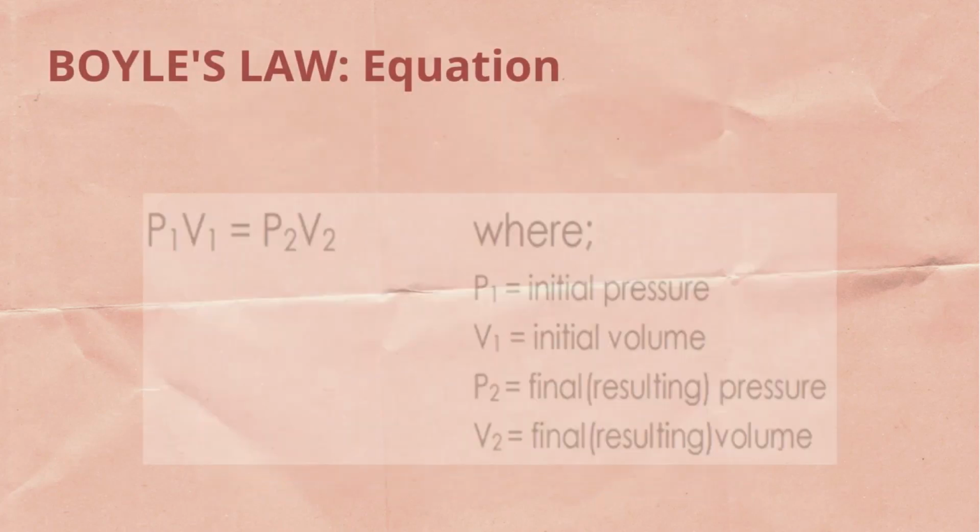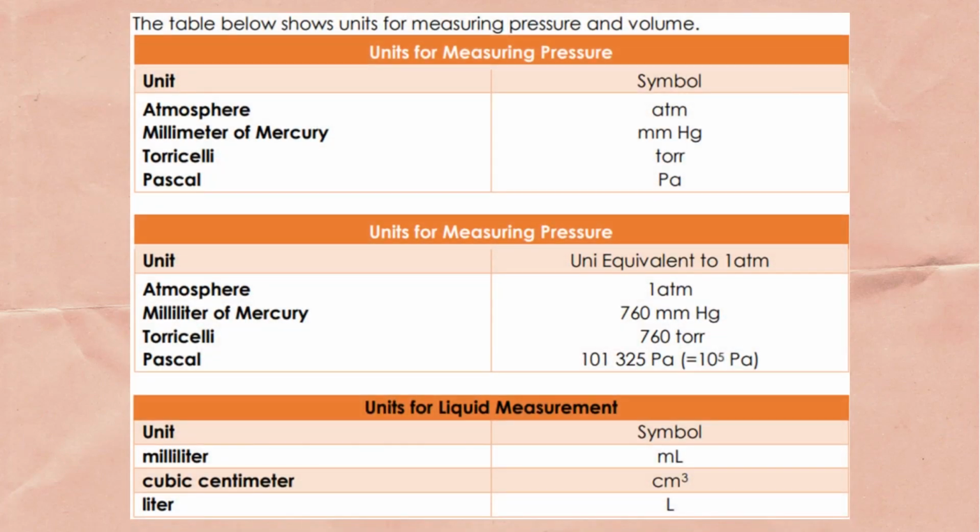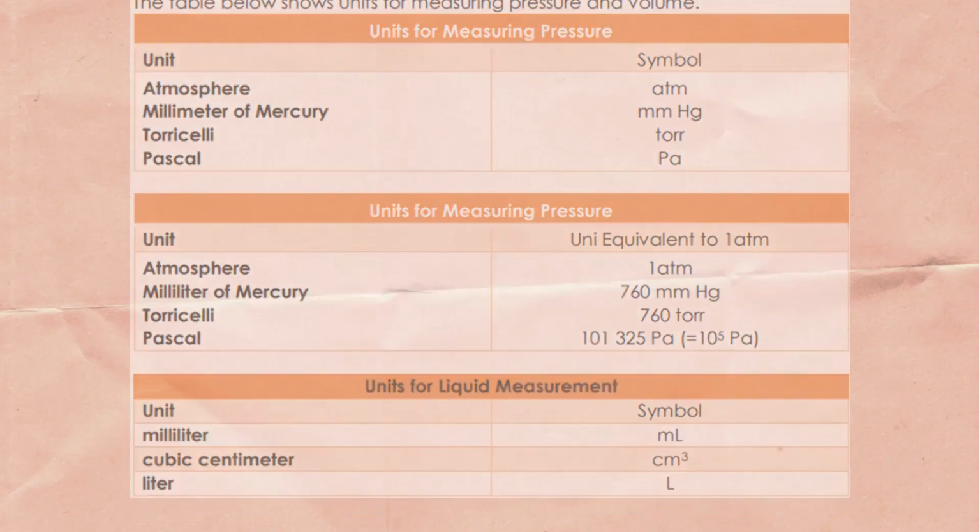So Boyle's law is expressed using this equation. P1 times V1 is equal to P2 times V2, where P1 is the initial pressure, V1 is the initial volume, P2 is the final resulting pressure, and V2 is the final resulting volume. In this table, it's shown the units used for measuring pressure. So we must be familiar with the atmosphere, the millimeter of mercury, the torr.